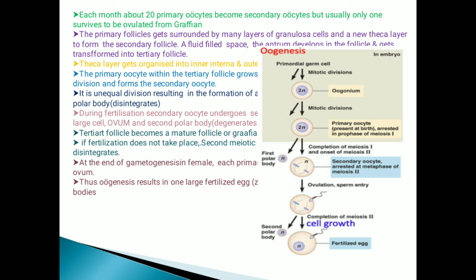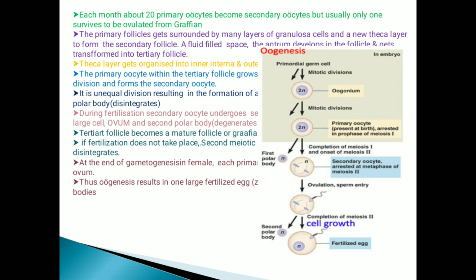The primary follicle gets surrounded by many layers of granulosa cells and a new theca layer to form a secondary follicle. A fluid-filled space, the antrum, develops in the follicle and it is transformed into a tertiary follicle. The theca layer gets organized into inner theca interna and outer theca externa.